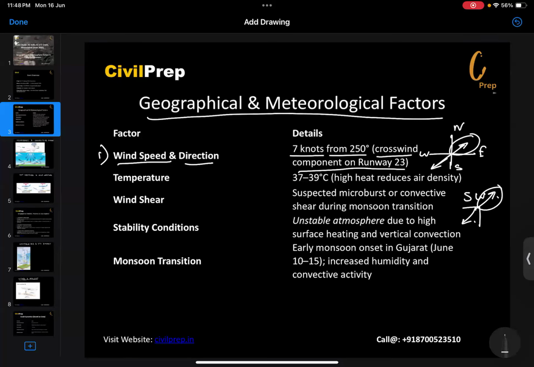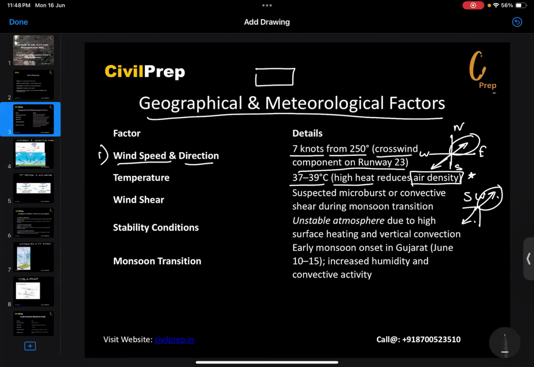Second, the temperature in this region was 37 to 39 degrees Celsius, which was high heat. Now, this heat reduces the air density. This is a very important component for us to understand.